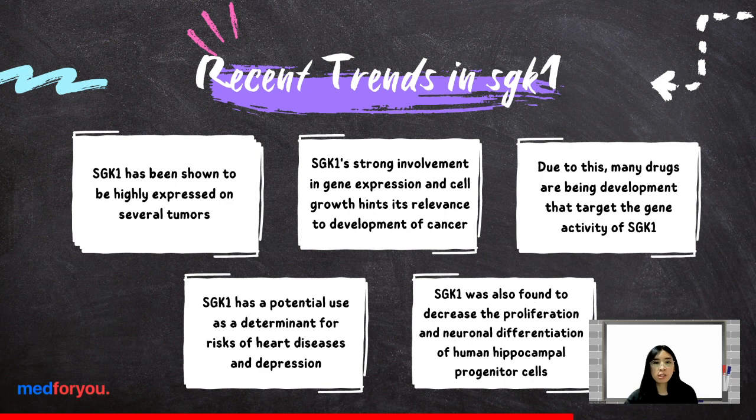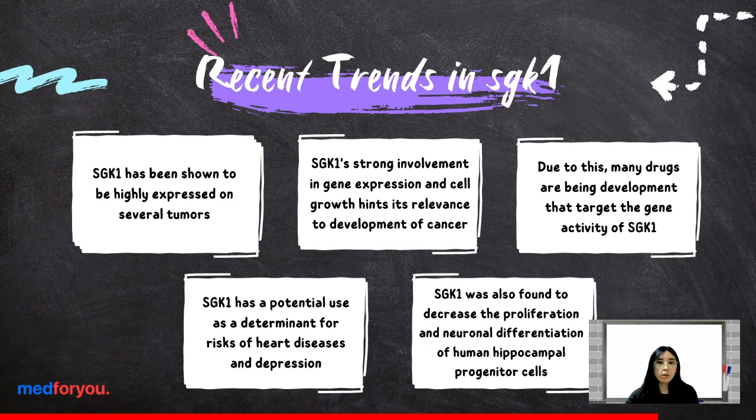Well, ever since we understood the mechanism of SGK1 gene mutation, scientists have developed potential treatments of cancer and discovered how this gene is apparently a key player in other neurological diseases aside from Alzheimer's. SGK1, as a gene expression regulator, controls cell proliferation. In fact, SGK1 was found to be expressed highly on tumor cells. Thus, researchers today are interested in inhibiting the activity of SGK1 to prevent cancer cell growth. An example of an inhibitor of this gene, QGY5114A, was recently developed in 2019 by Liang et al.